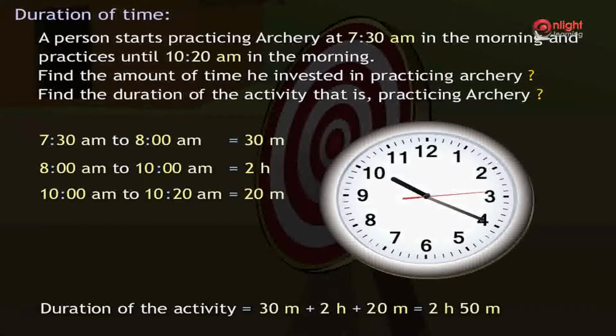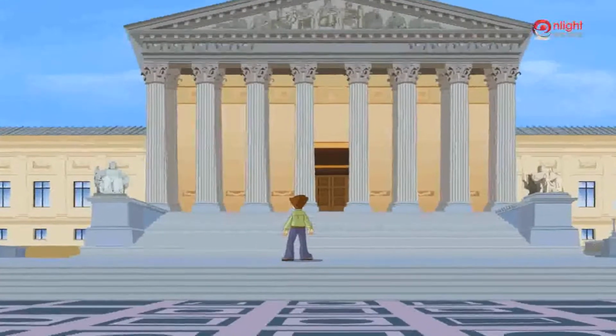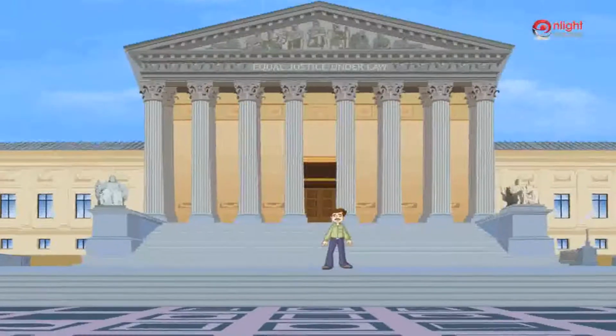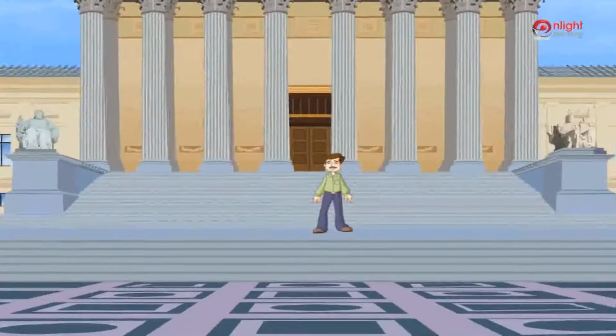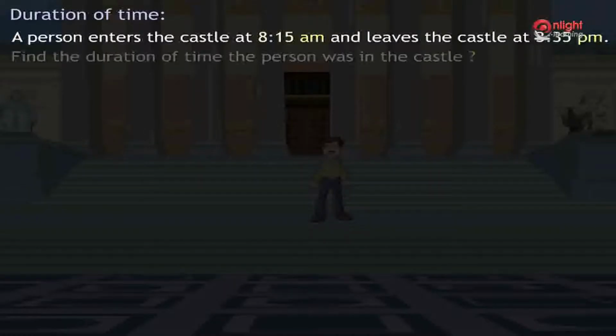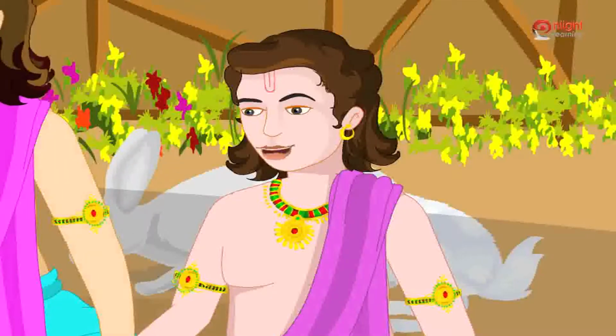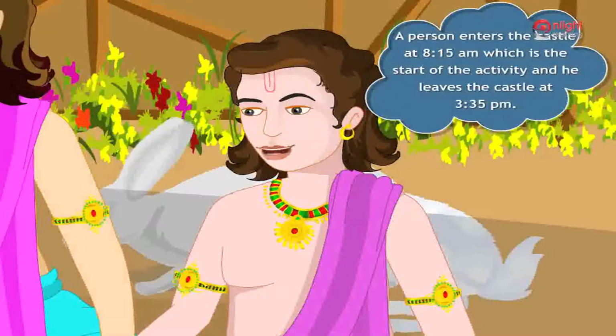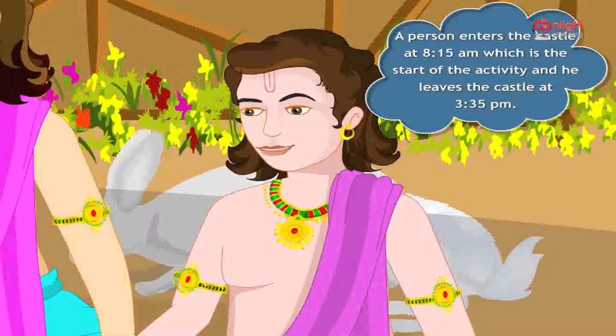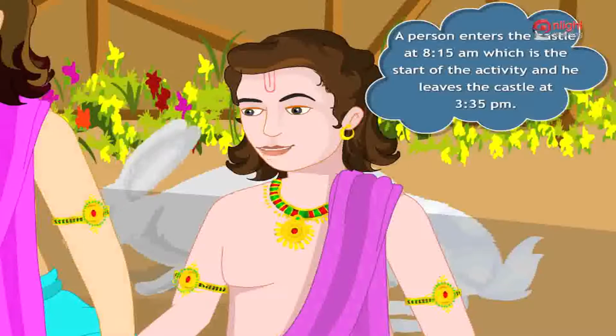2 hours 50 minutes. A person enters the castle at 8:15 am and leaves the castle at 3:35 pm. Yudhishthir, can you find the duration of time the person was in the castle? The duration of an activity can be found if we know when an activity started and when it ends. In this case, a person enters the castle at 8:15 am, which is the start of the activity, and he leaves the castle at 3:35 pm. We are required to find the duration of time he spends in the castle.